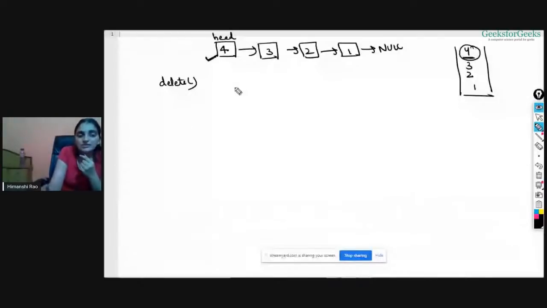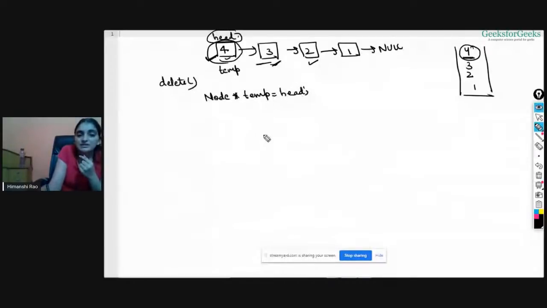And 4 is the head node itself. So is it okay if I delete this head? If I delete this head, basically my linked list will be lost, because this node contains the address of this node, and this node contains the address of this node, and so on, right? So this list should be preserved and this node should be removed. So just do one thing: take another pointer variable here, temp, right? Node star temp should point to head, okay?